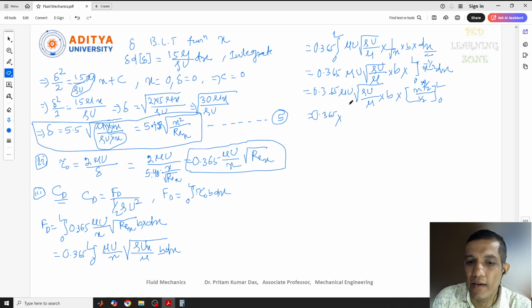If you solve this, we will get 2 mu u, root over of rho u by mu into b into root over of L. Just put the value of the upper limit here.